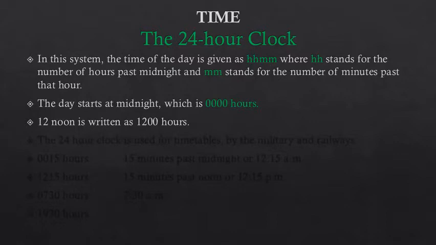And in 24-hour clock, children, 12 noon is written as 1200 hours, means 12 hours past midnight. Okay, means 12 hours have passed since midnight, right? So 12 noon means 12 hours, 1200 hours.